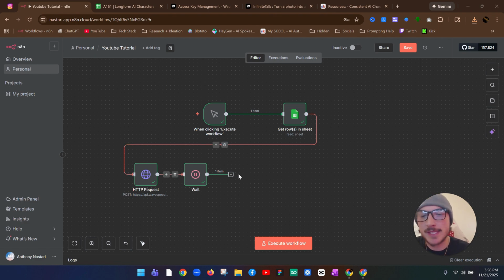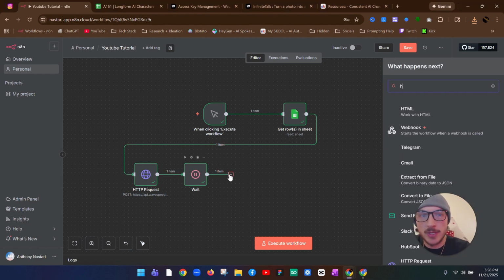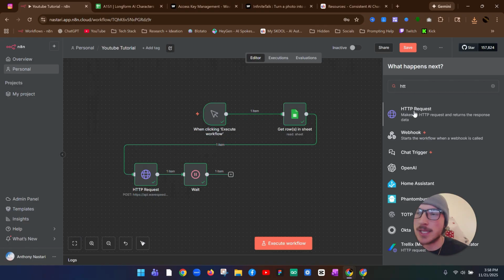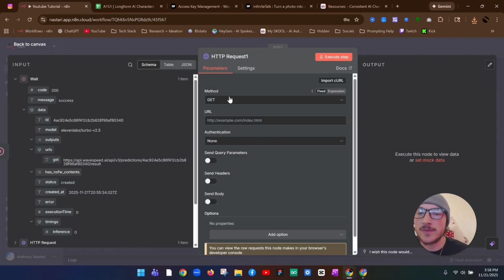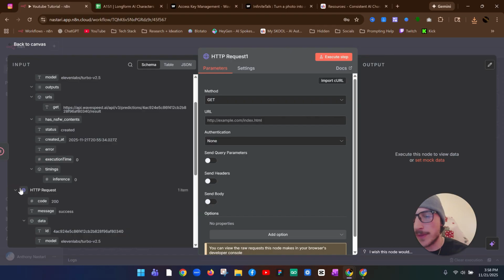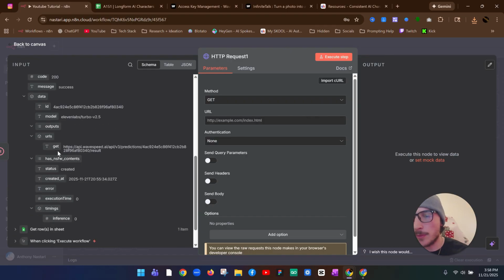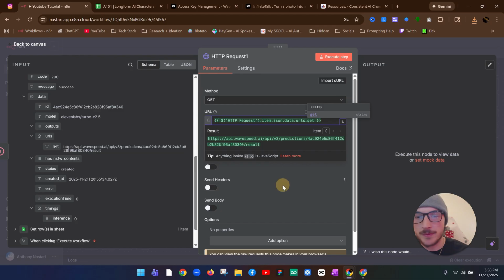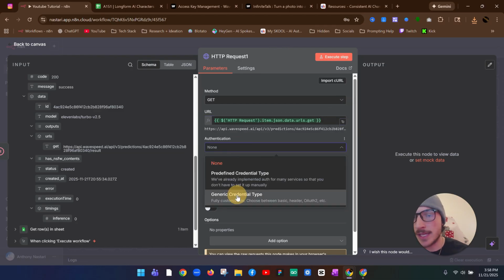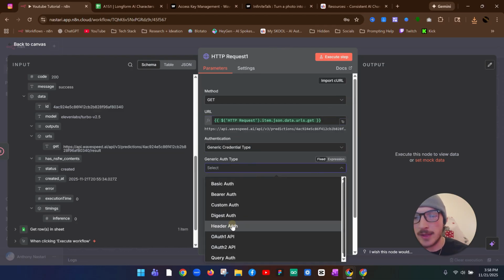And now for this next step, we're going to want to do another HTTP request. The purpose of this is to get the audio that we just made inside of Wavespeed. So the method is going to be get. If you come down here to the previous HTTP request and scroll a little bit, you can see this get right here. You're going to want to drag that in. Perfect. And then make sure you select your authentication again. So we're just going to do that, header auth, and Wavespeed.